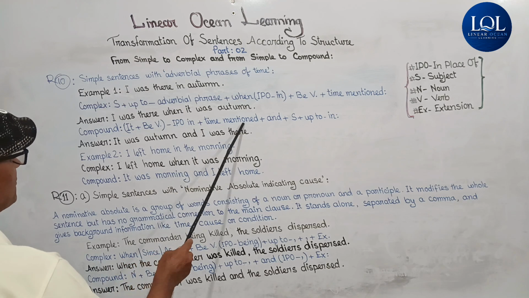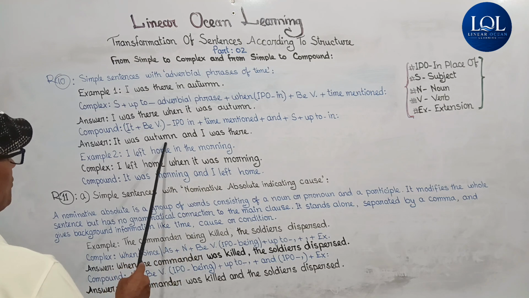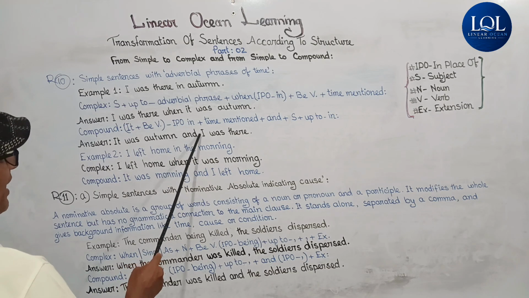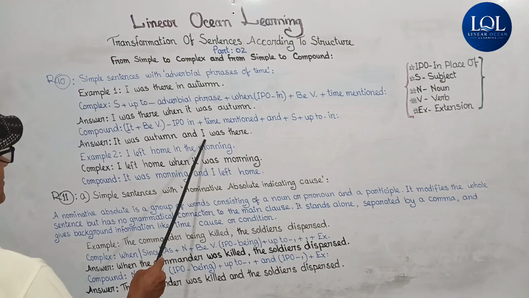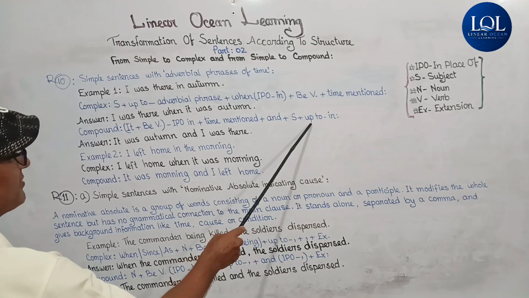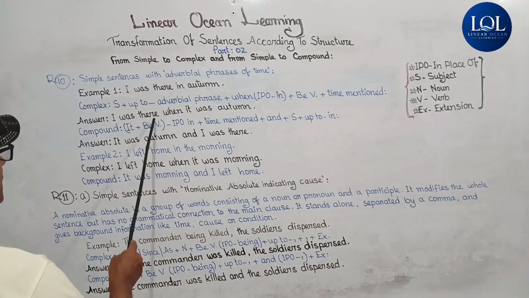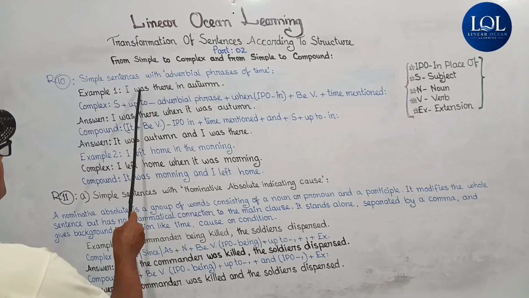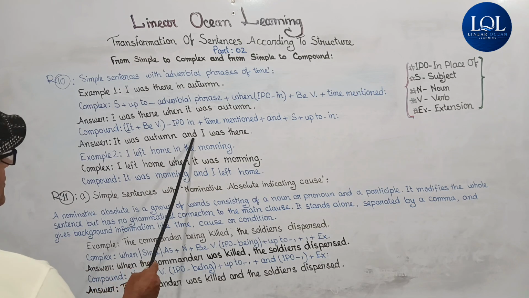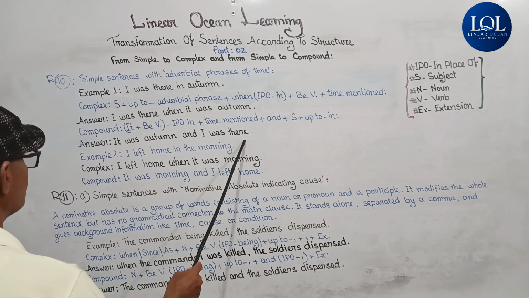Then the time mentioned, that is, "it was autumn," then plus and plus subject. The subject is I here. Then again it is up to "in." Up to "in" here is "was there." So it is "it was autumn and I was there."